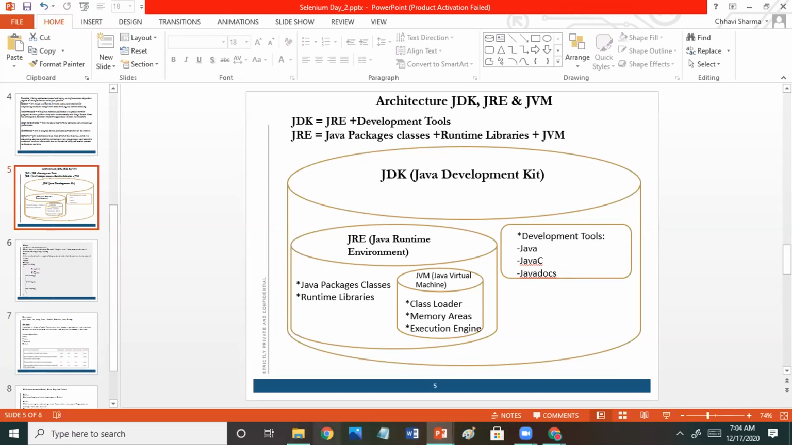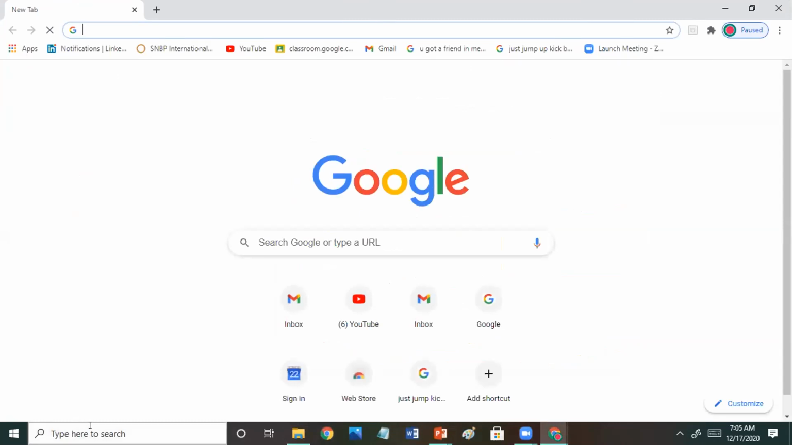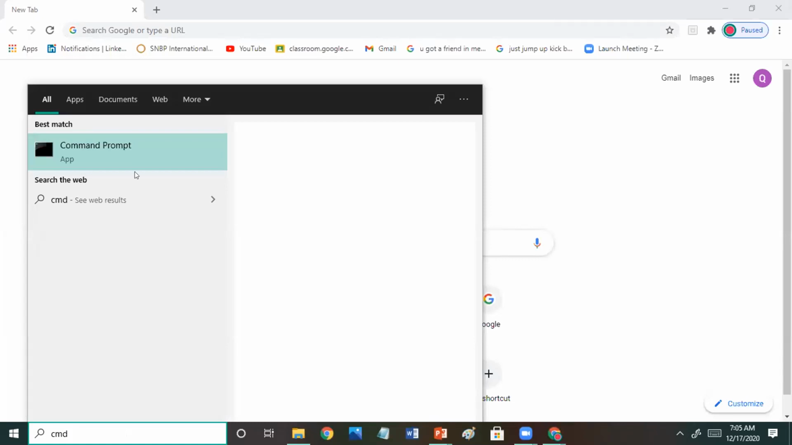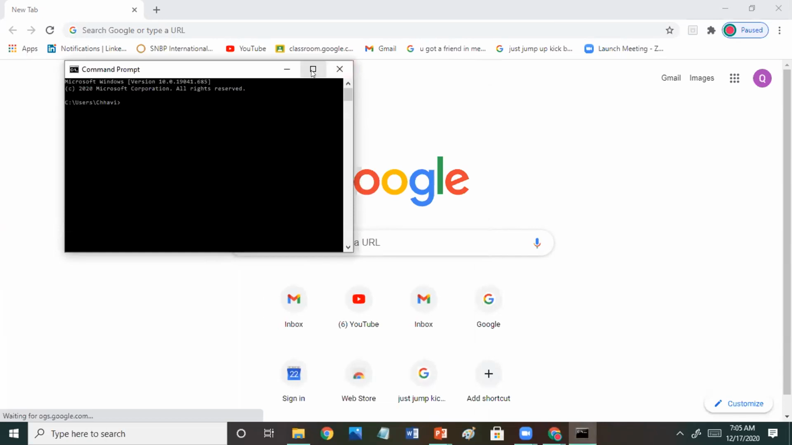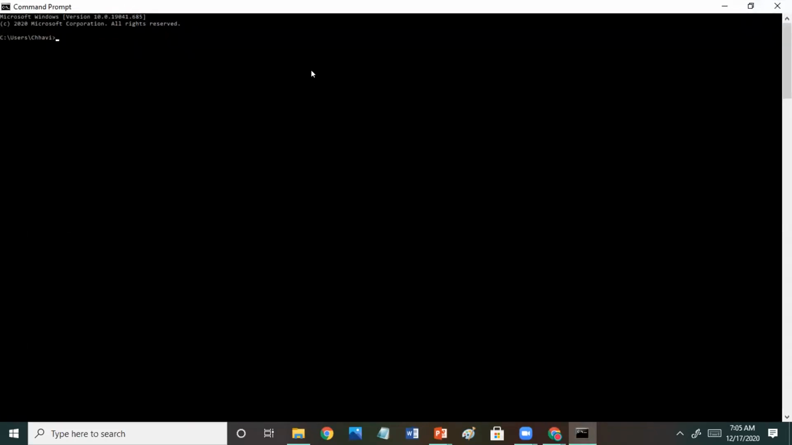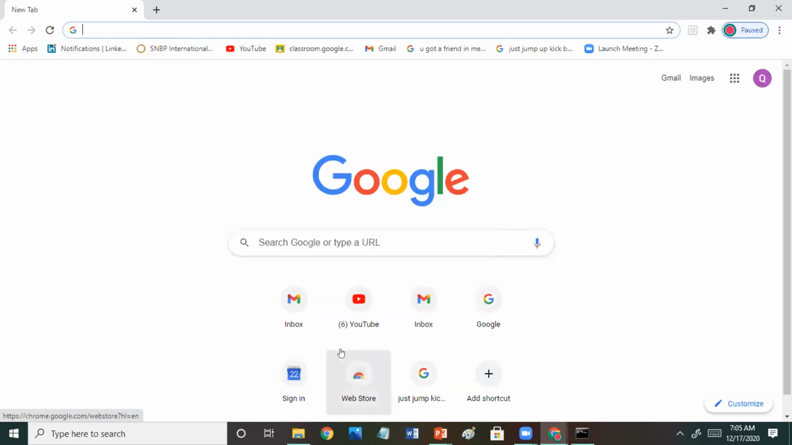So, about the installation, you opened any of the browser. First, you check whether you have Java or not. So what you will do, you will start the command prompt in your computer and write java space hyphen version and enter. I will write it in the chat also, what you have to write.